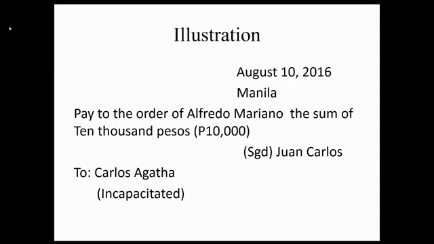Another illustration. August 10, 2016, Manila. Pay to the order of Alfredo Mariano the sum of 10,000 pesos. Signed Juan Carlos, to Carlos Agata. Ang problema, si Carlos Agata, existing nga, pero incapacitated kunwari. 3 years old pa lang pala. In that case, pwede pa rin siyang i-treat as promissory note, kasi yung drawee ay incapacitated. Kaya tandaan niyo yung section 130: when the drawer and the drawee are the same person, when the drawee is a fictitious person, when the drawee has no capacity to contract, the holder may treat the bill of exchange as a promissory note.